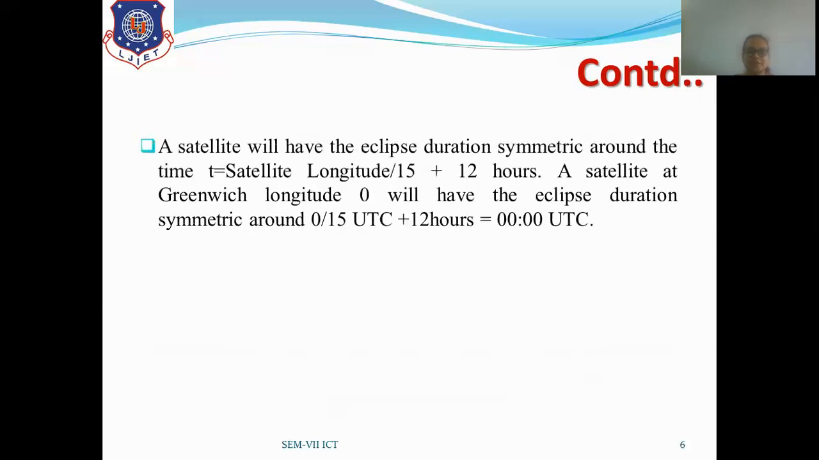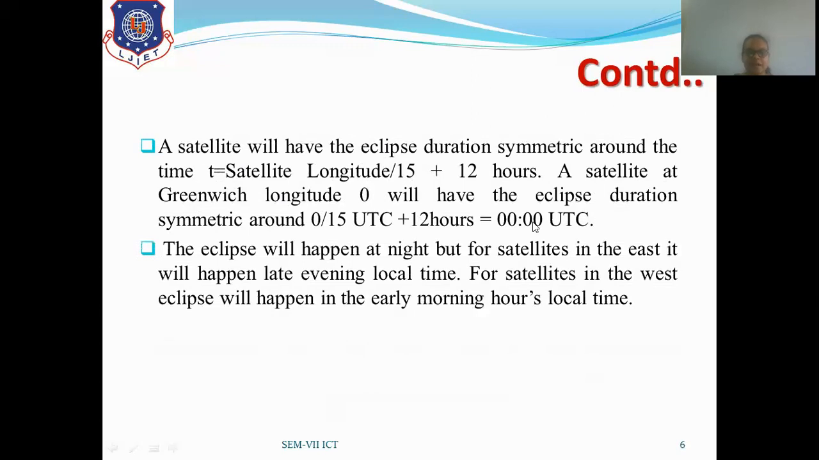Now the satellite will have an eclipse duration symmetric around the time that is given by satellite longitude divided by 15 plus 12 hours. Clear? So whenever the Greenwich line passes through the equator, at that time the longitude will be 0. So substitute this longitude 0 in this value, satellite longitude, and we will have 12 hours. So 12 hours is considered as 00, which is called Universal Time Clock, UTC. So depending on this UTC, all other time zones of different countries are defined.